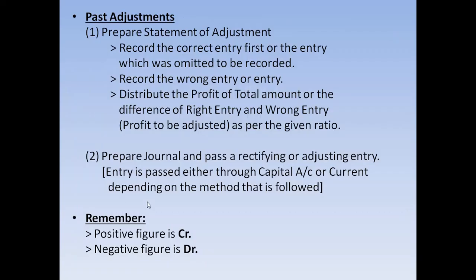This is past adjustments. By past adjustments, first you have to pass the correct entry, and then you will pass the wrong entry. You will find the difference between the right entry and the wrong entry, and you will distribute that amount of profit. Then you will get a particular figure.